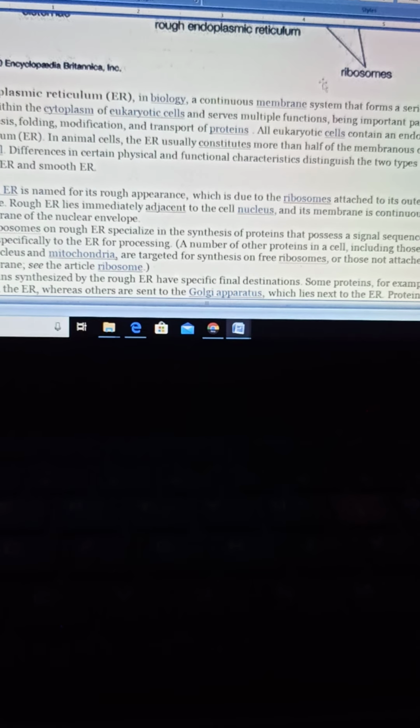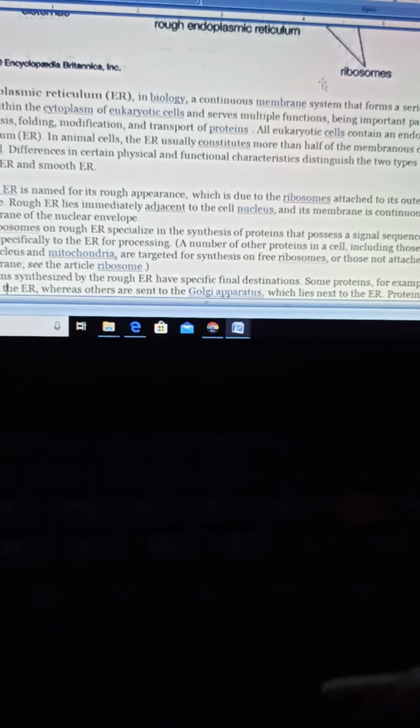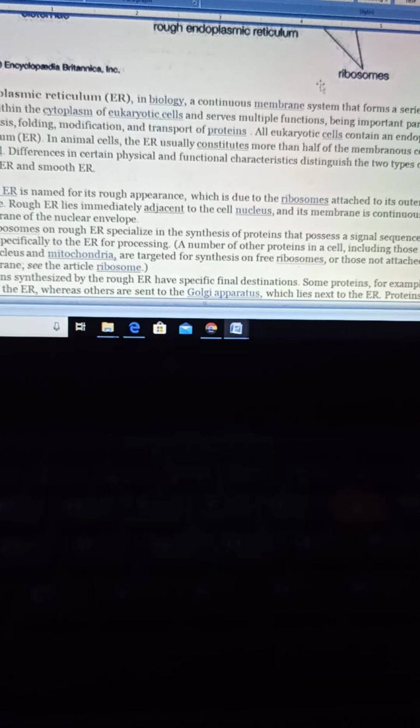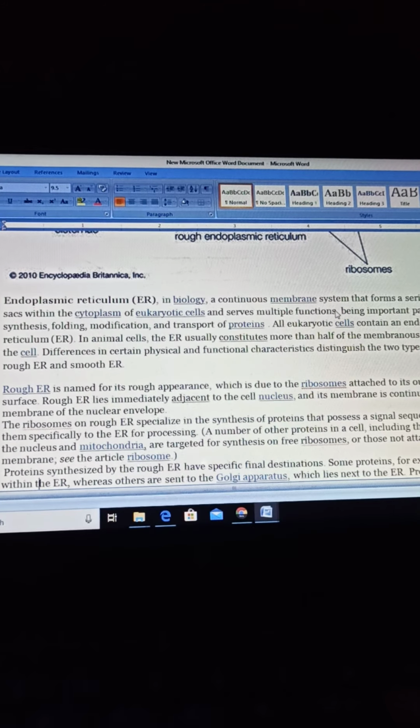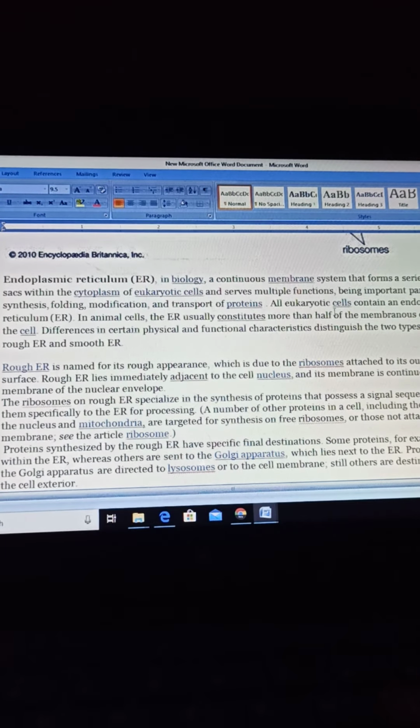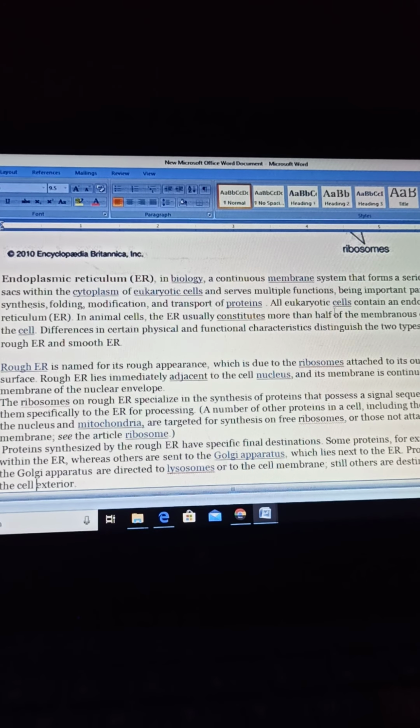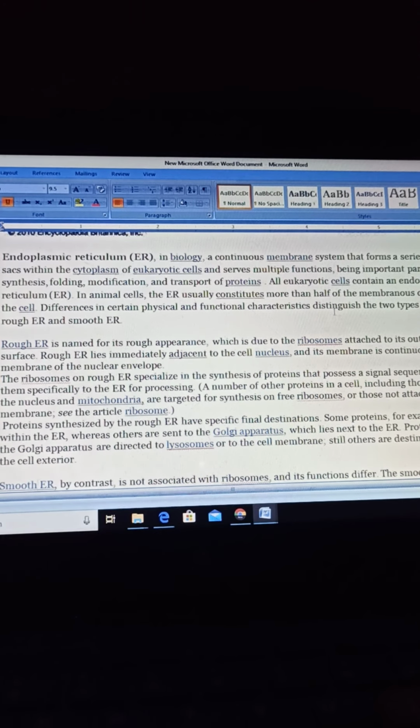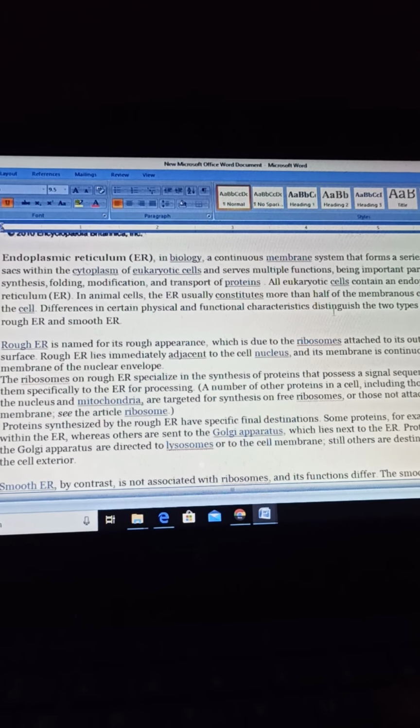All eukaryotic cells contain endoplasmic reticulum. It means in case of prokaryotic cells, the endoplasmic reticulum is absent. Basically, rough endoplasmic reticulum is named because of its rough appearance. The appearance is rough because of the presence of ribosomes over it, and it is actually adjacent to the cell nucleus, as I showed you in the diagram.